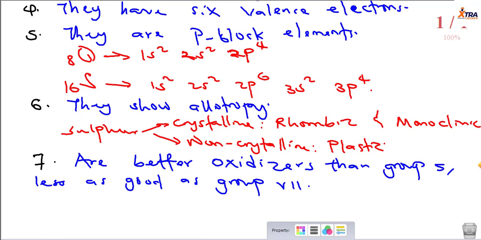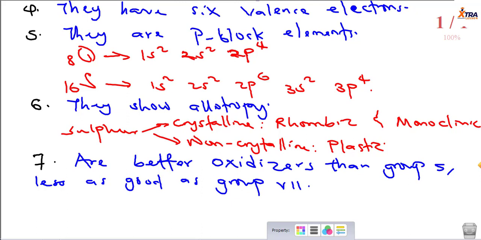What this means is, now oxygen has 6 valence electrons, right? Just as the rest of the others. And with these 6 valence electrons, it is easier for oxygen to accept 2 electrons than for any member of group 5 to accept 3, right? So the fact that oxygen accepts 2 electrons more easily than group 5 makes them better oxidizing agents, or easier oxidizing agents to come by than group 5, right? So that's what we mean here, that they are better oxidizers than group 5, but they are less as good as group 7.